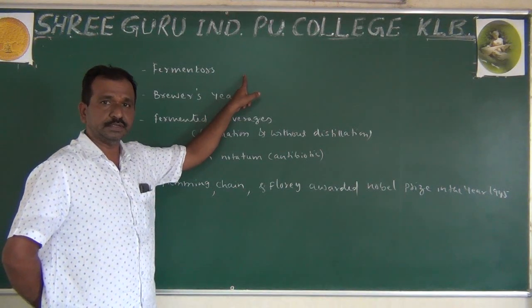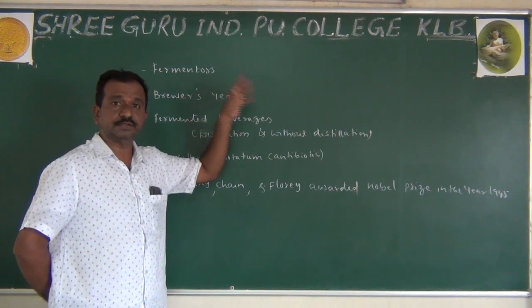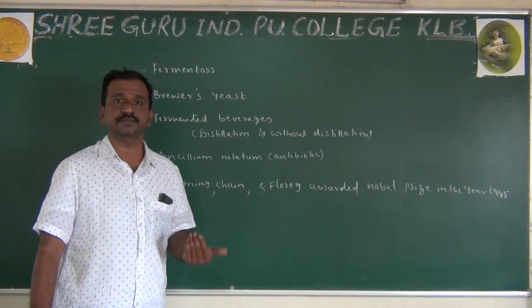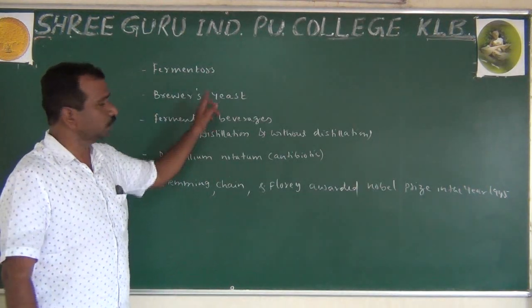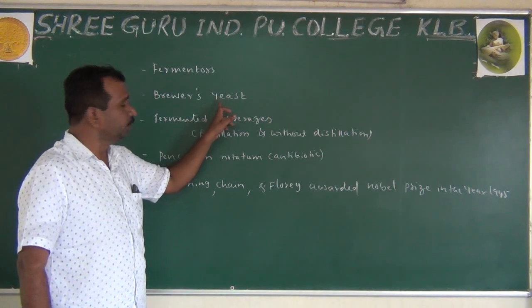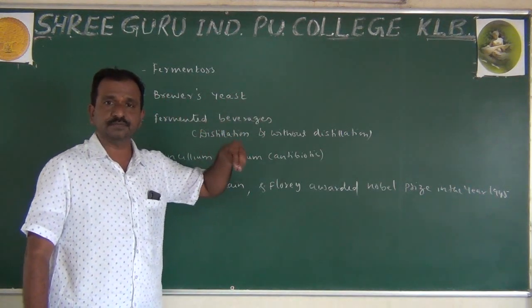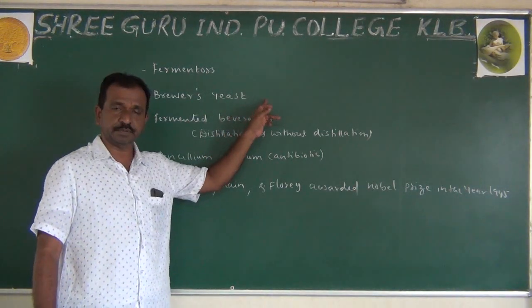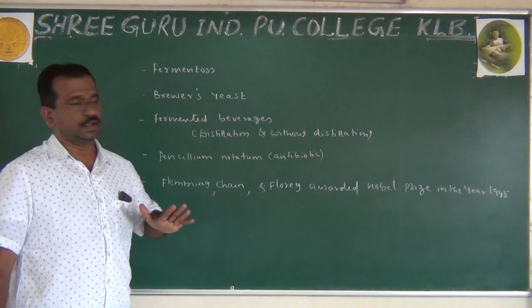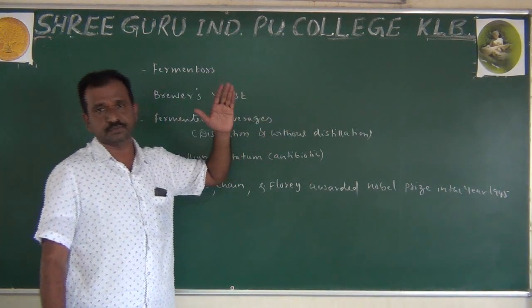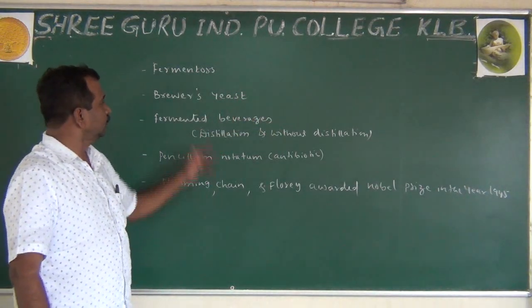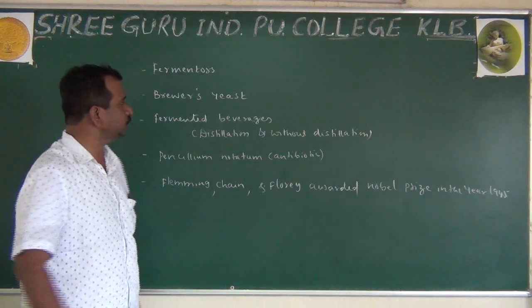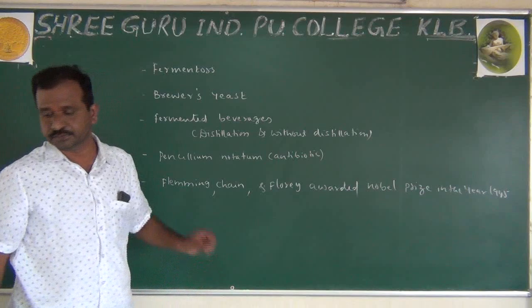What do you mean by the term fermenters? Fermenters are large vessels which are used for the preparation of microorganisms on a large scale. That is called fermenters. Brewer's yeast: yeast is a microorganism, a fungus, which is responsible for the preparation of alcohol, also called ethanol or ethyl alcohol. It is also used in the preparation of bakery products. That is why it is considered a brewer's yeast.